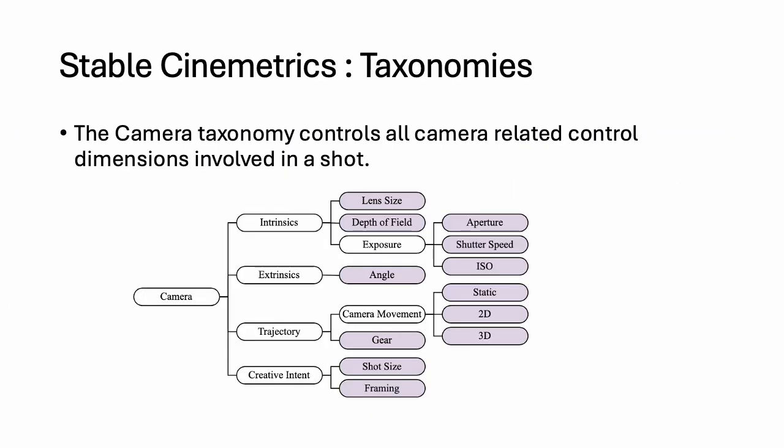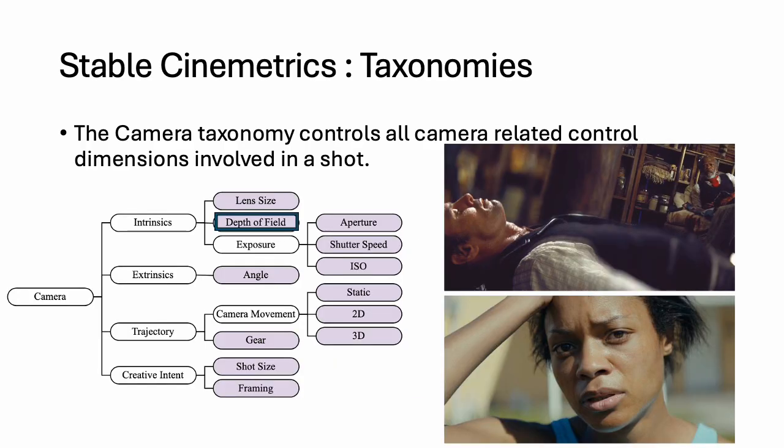Let's take a closer look at the camera taxonomy, which covers all control knobs related to a camera. We've organized it into four main branches: intrinsics, which are optical properties like lens size and depth of field; extrinsics, like the camera's angle; trajectory, which defines camera movement; and creative intent, which covers compositional choices like shot size and framing.